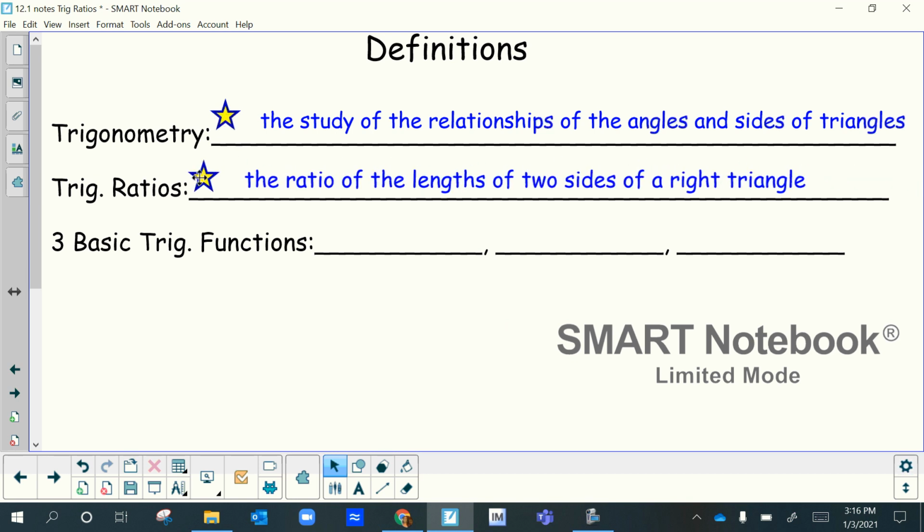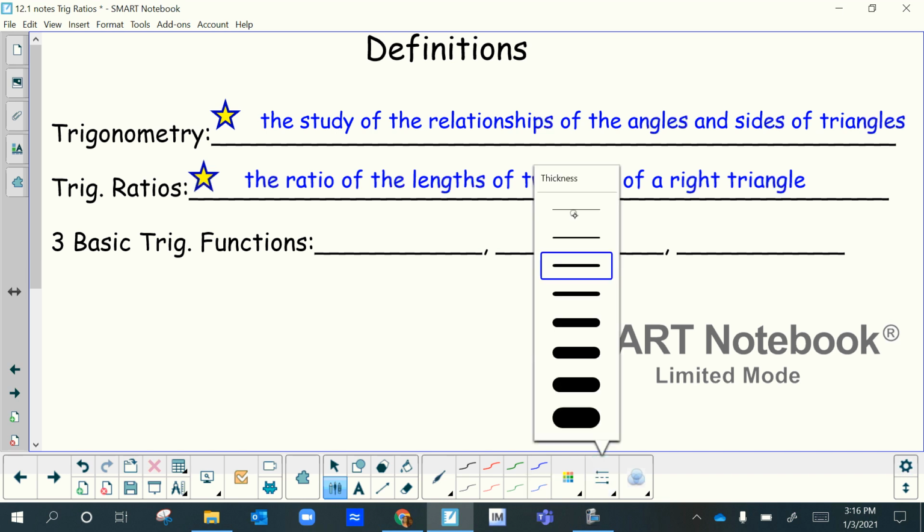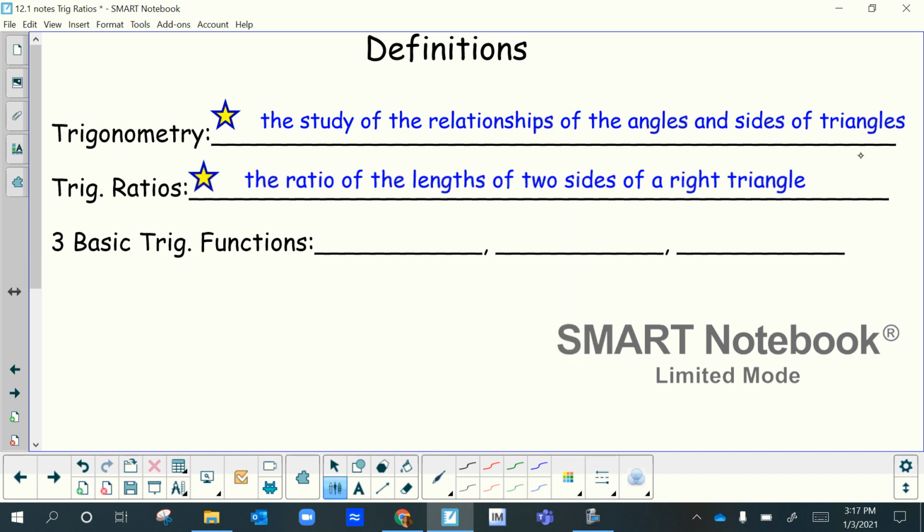Trig ratios, when you hear me say that, trig obviously being short for trigonometry, this is going to be the ratio of the lengths of two sides of a right triangle. Again, it can be for any triangle, but we're going to mainly focus on right triangles. And so what is a ratio? Another word for a ratio, in case you forgot, can be something like x over y. That's a ratio, which can also be written x is to y, but we're going to leave it in fraction form. So we're going to be writing some fractions because we're going to be writing out some ratios.